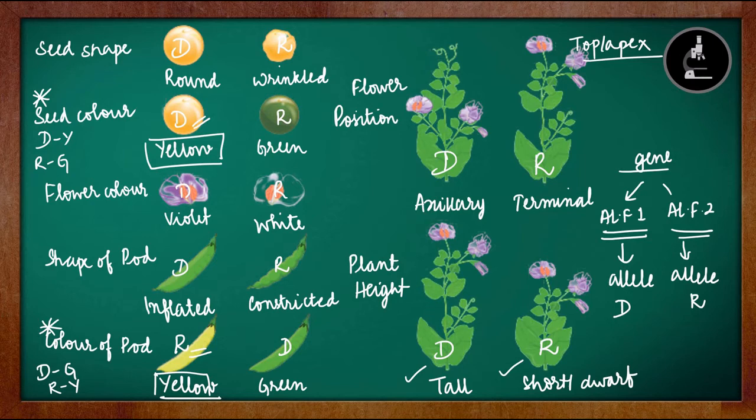So now we are very clear with our basics. Now we can perform the monohybrid cross. So to perform the monohybrid cross, we have to take any one character. So for easy understanding, I will be explaining with the plant height as character. So now when we are clear with the basics, let us learn about the monohybrid cross. For easy understanding, we will be taking height of the plant as character.